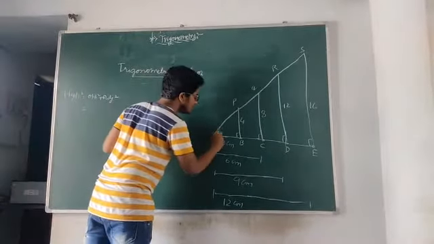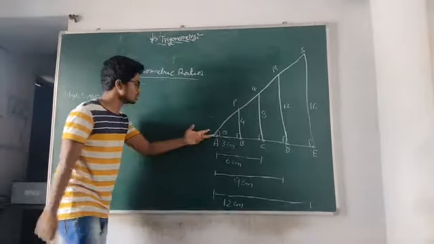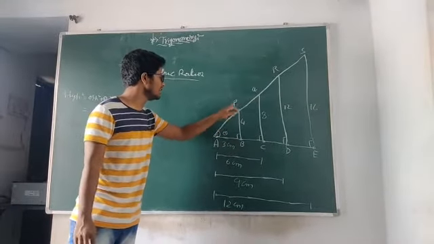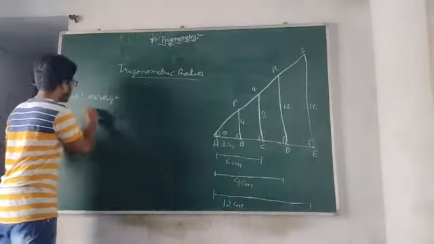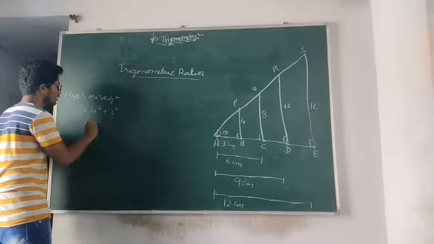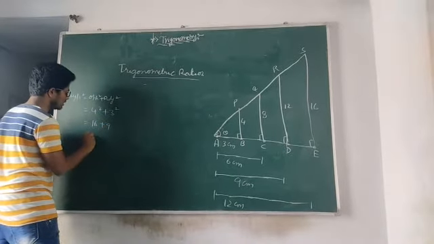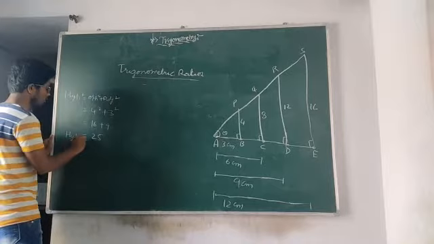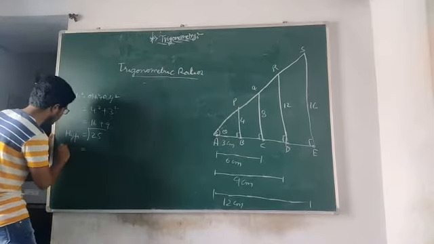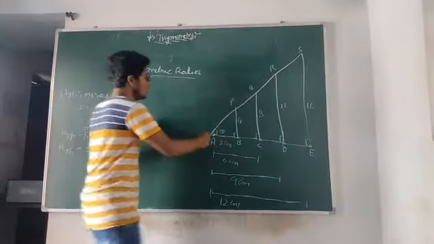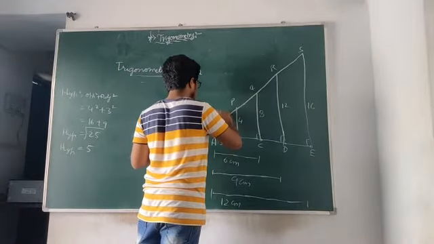So what is an opposite side? Let us consider this is a theta angle between the two rays. So what is an opposite side for this theta in this triangle ABP? 4 centimeters is the opposite side, as well as adjacent side is 3. 4 square is 16, 3 square is 9, which will give 25, that is hypotenuse square, and hypotenuse is square root of 25, that is hypotenuse equal to 5 centimeters. So AP distance is 5 centimeters.